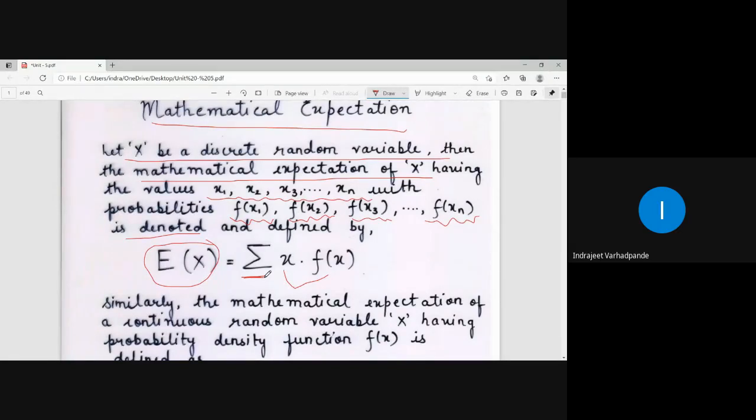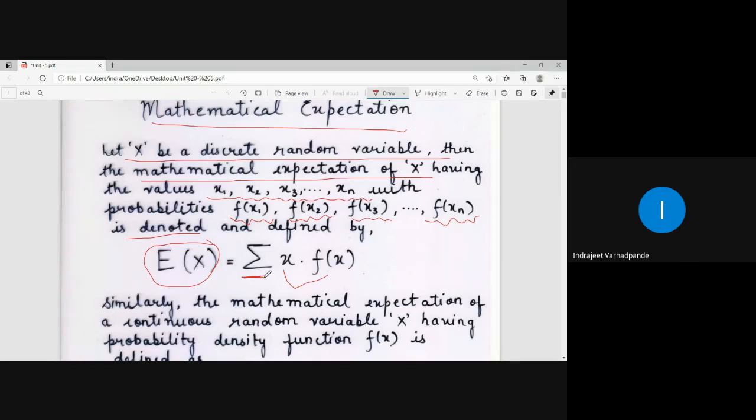So here, how do you calculate the expectation for a discrete random variable? We calculate the expectation for a discrete random variable by taking summation of x multiplied by f of x. A random variable multiplied by its corresponding probability, plus second random variable multiplied by its corresponding probability, plus, summation represents addition, add it up, third random variable multiplied by its corresponding probability.